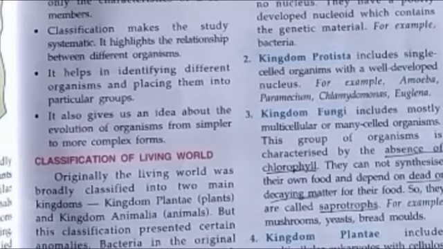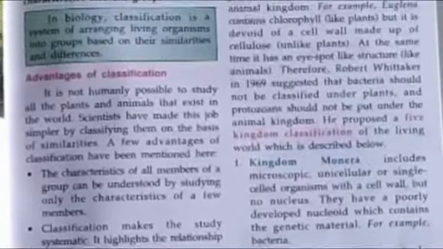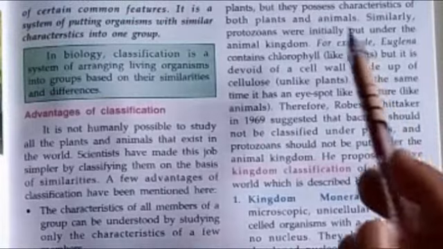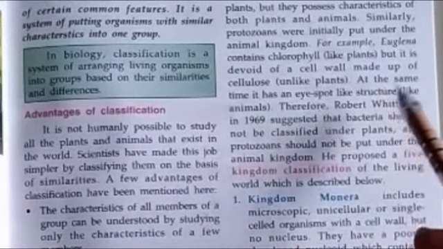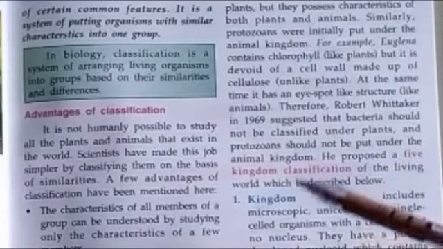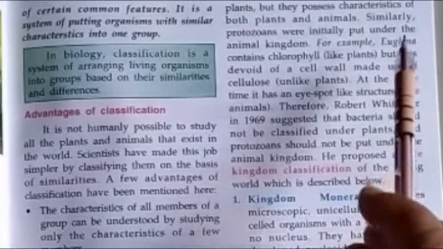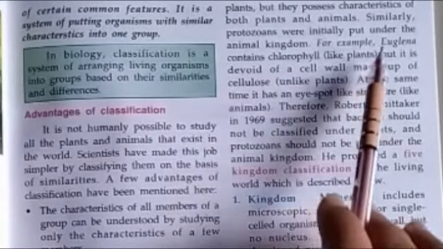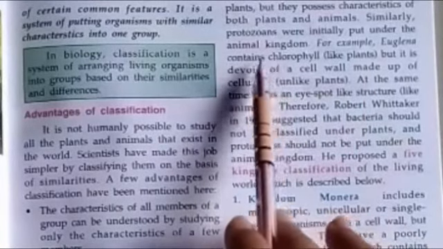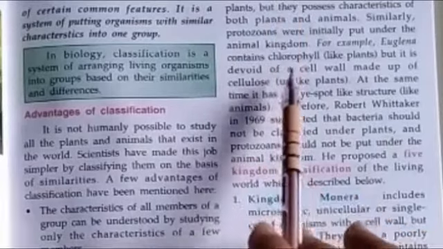For example, let us take bacteria. They are classified into the category of plants, but they contain both the characteristics of plants and animals. This is the big confusion. Similarly, some of the protozoans are coming under the category of animal kingdom.